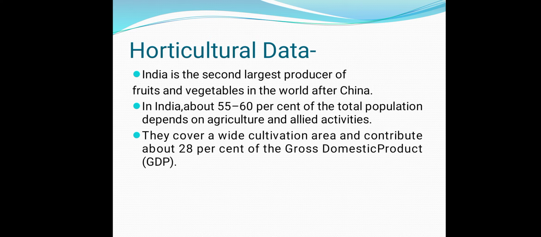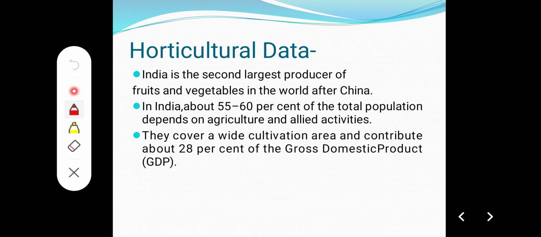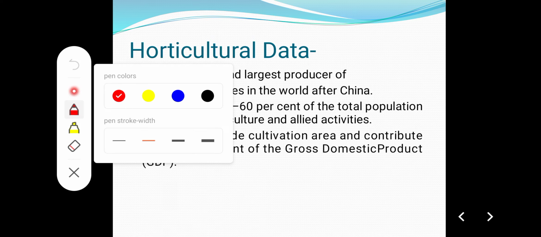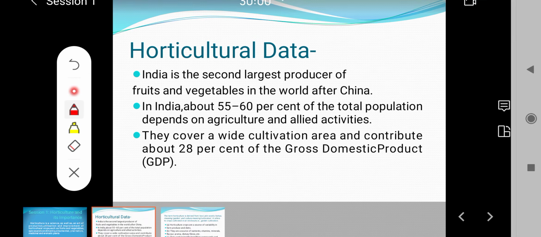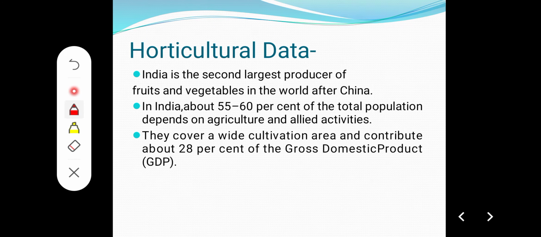And in India, around 55 to 60% of the population depends on agriculture, directly or indirectly. And the third point says they cover a wide cultivation area and contribute about 28% of GDP, that is gross domestic product.